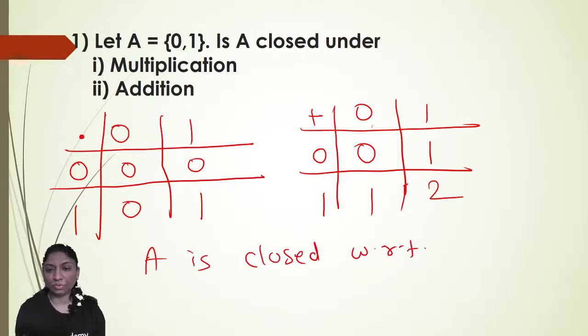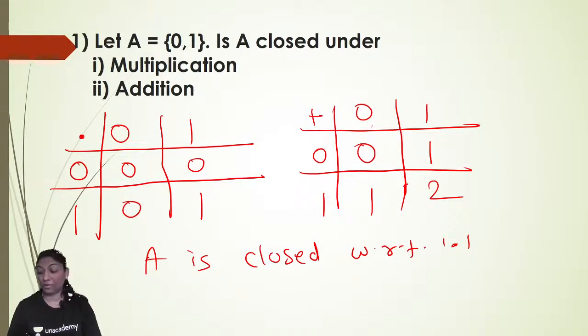Here we can see that the element 2 is not present in set A. So A is not closed with respect to addition, because not every element is from the set A only.